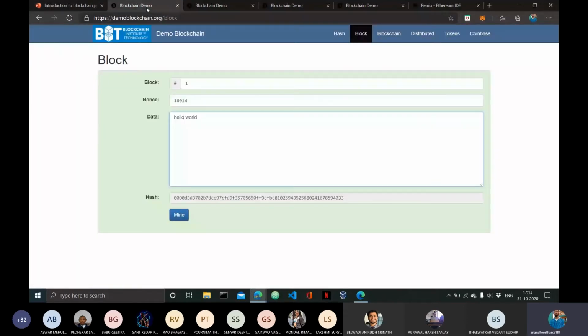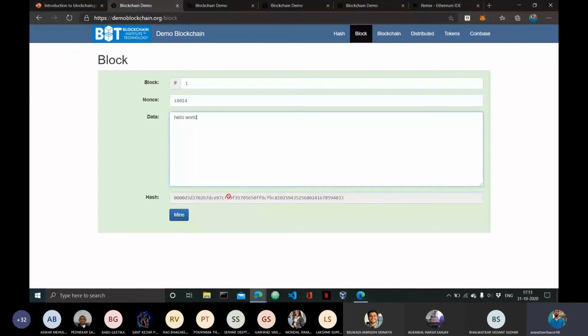So now you might ask me, where is the previous hash field? As this is just a block, and it does not have any next block or any previous block present in it, that's why the previous hash field is not present here.